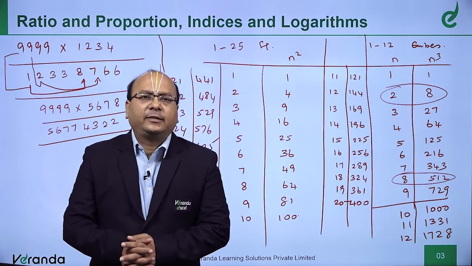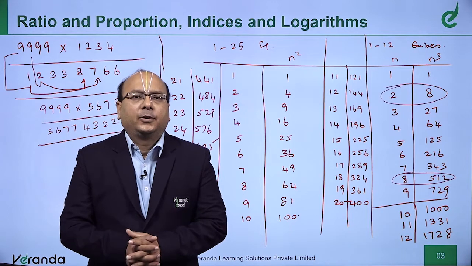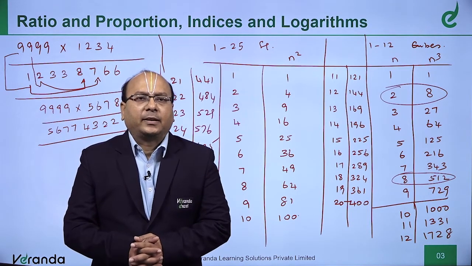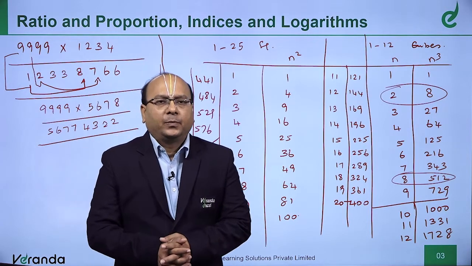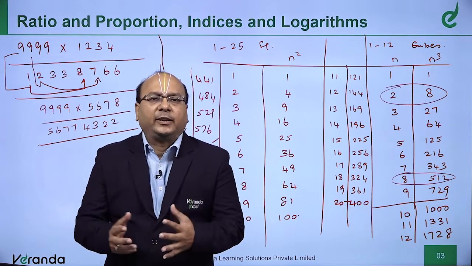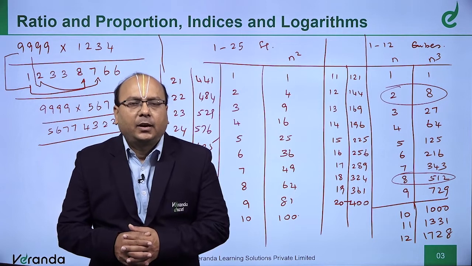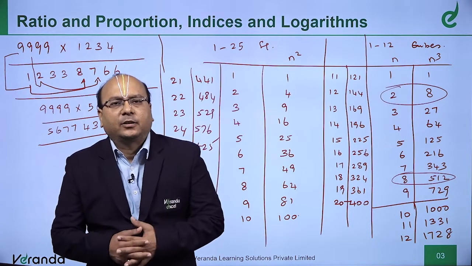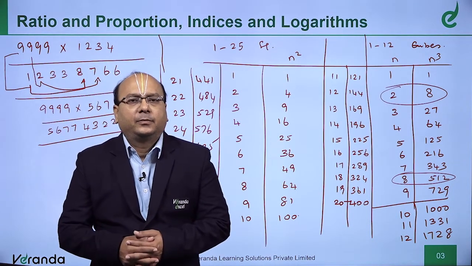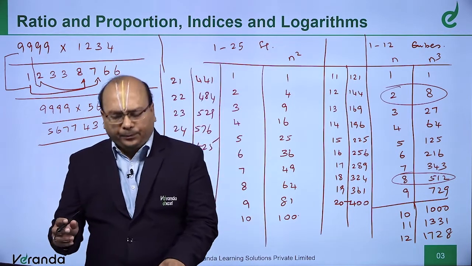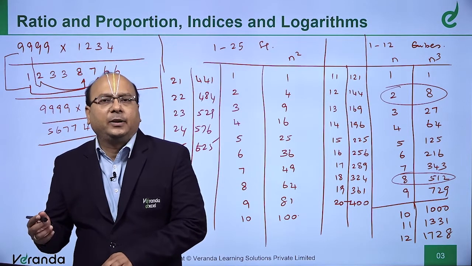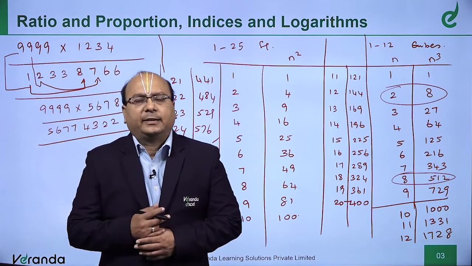Similarly, what is 3 cube? 27. So 7 cube will be a number ending with 3. Very simple, 343. So in cubing of numbers, 2 and 8 are friends and 3 and 7 are friends. You understand? Okay. I would not say this will fetch you marks. I would only say this will act as a catalyst.